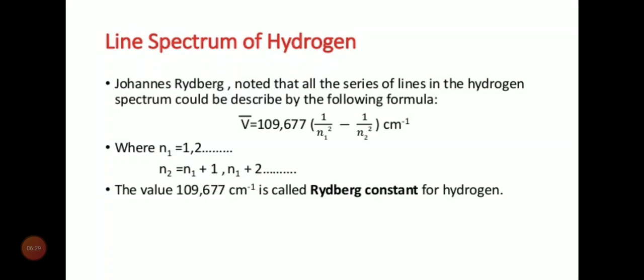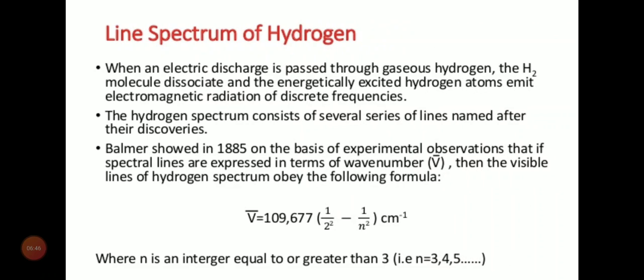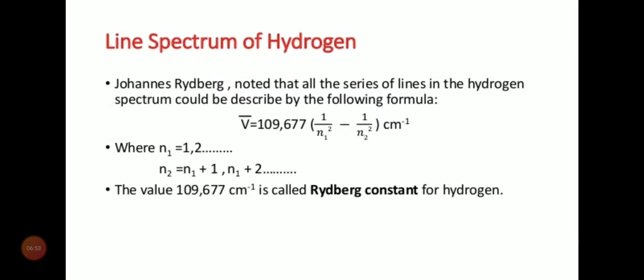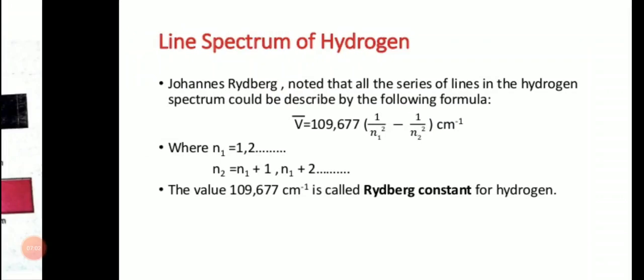Line spectrum of hydrogen, as we have studied, n1 square and n2 square we are studying here. So n1 is equal to 1, 2, and n2 is equal to n1 plus 1. Please correct here that in the previous slide it was written 1 upon 2 square minus 1 upon n square. So in the bracket we have 1 upon n1 square, that is the ground state, and 1 upon n2 square, that is the excited state. And what I just told, 109677 is the Rydberg constant for hydrogen.